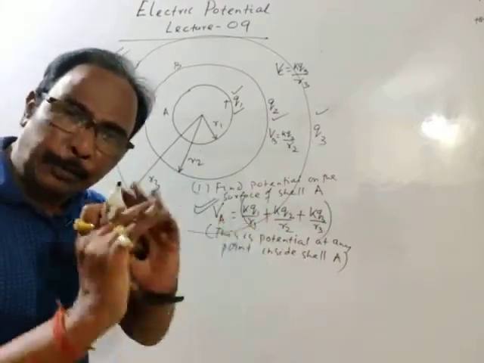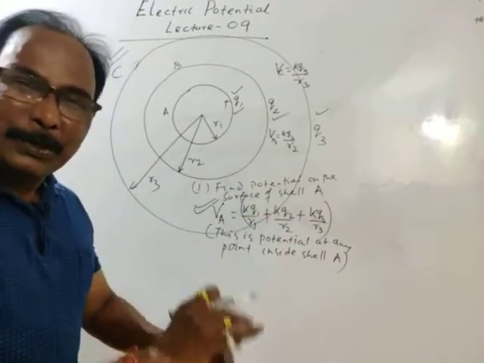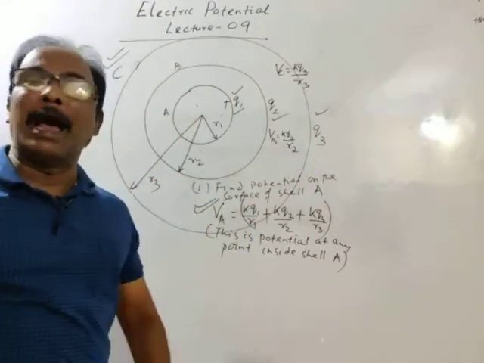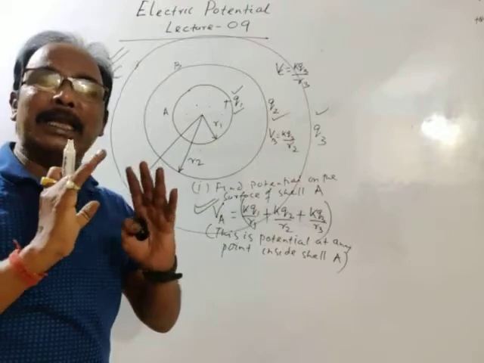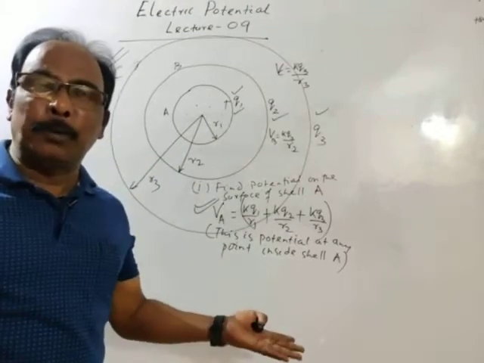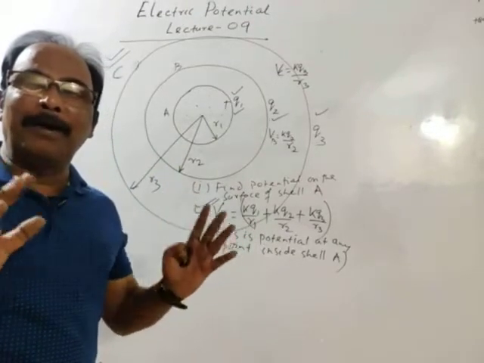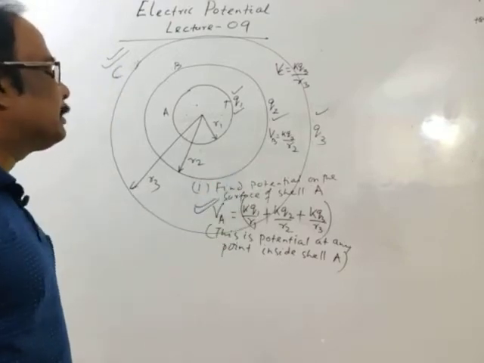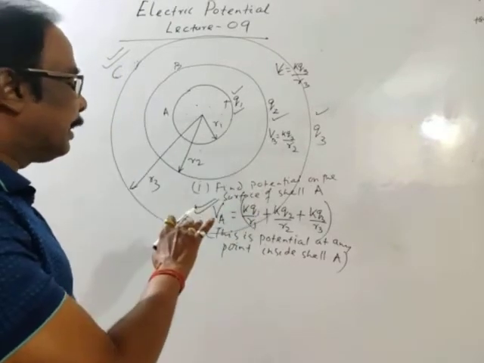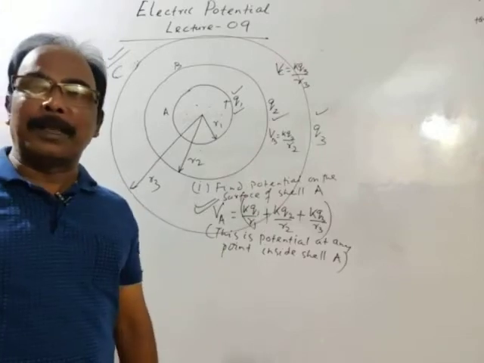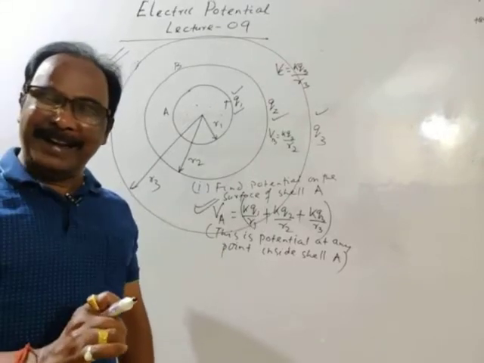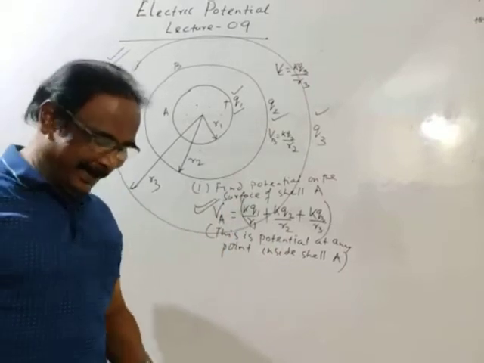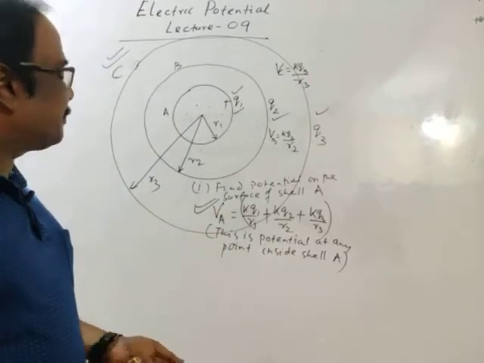This is also potential at any point inside cell A. As we know, potential on the surface is equal to potential at any point inside the surface. Okay, this is the potential on the surface of cell A, or this is the potential at any point inside cell A. Is it clear? Okay. Then next point.